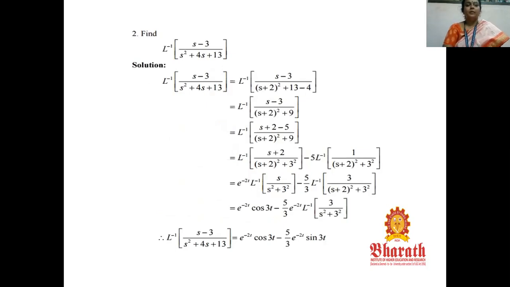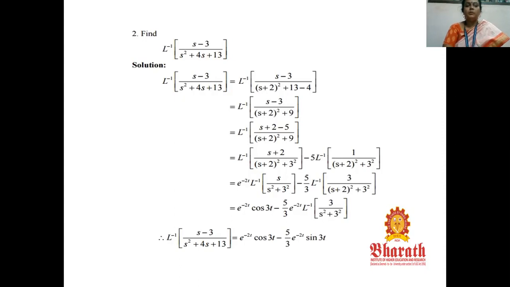Next, find L inverse of (s minus 3) by (s square plus 4s plus 13). We have to find the Laplace inverse, but the denominator we have to arrange the terms. Some more we have to add and subtract. The denominator has to be written as (s plus 2) the whole square plus 13 minus 4. Just add and subtract 4. So it becomes L inverse of (s minus 3) by (s plus 2) the whole square plus 9.